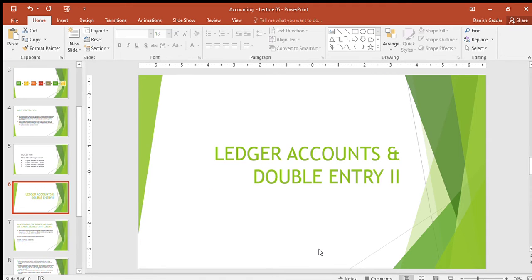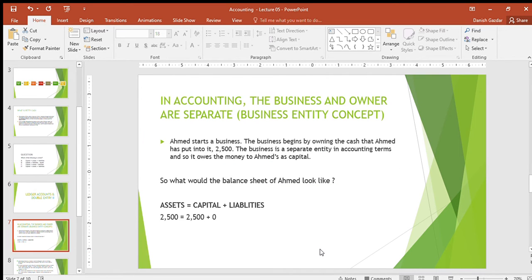Now we are going to discuss the ledger accounts and the double entry, because in accounting, to every debit there is a credit. In accounting, the business and owner are separate. Basically, the owner and the business are treated as separate. This is called the business entity concept. So for this purpose, there is a simple example.